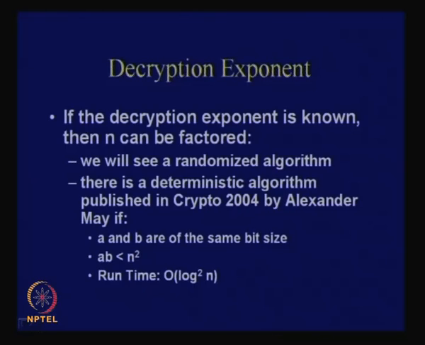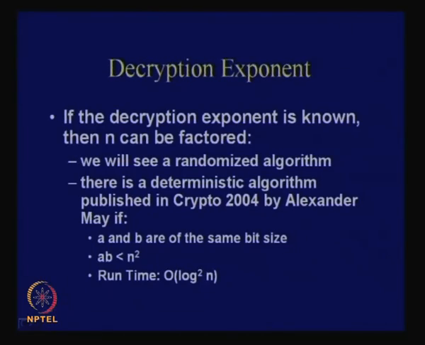Recently, in Crypto 2004, a paper by Alexander May proposed a deterministic algorithm for this, under certain practical conditions, like a and b being roughly of the same bit size. Here a is the encryption exponent and b is the decryption exponent. Also ab is in general less than n squared, and the runtime of this algorithm is O(log squared n). Therefore, it is a polynomial time algorithm.